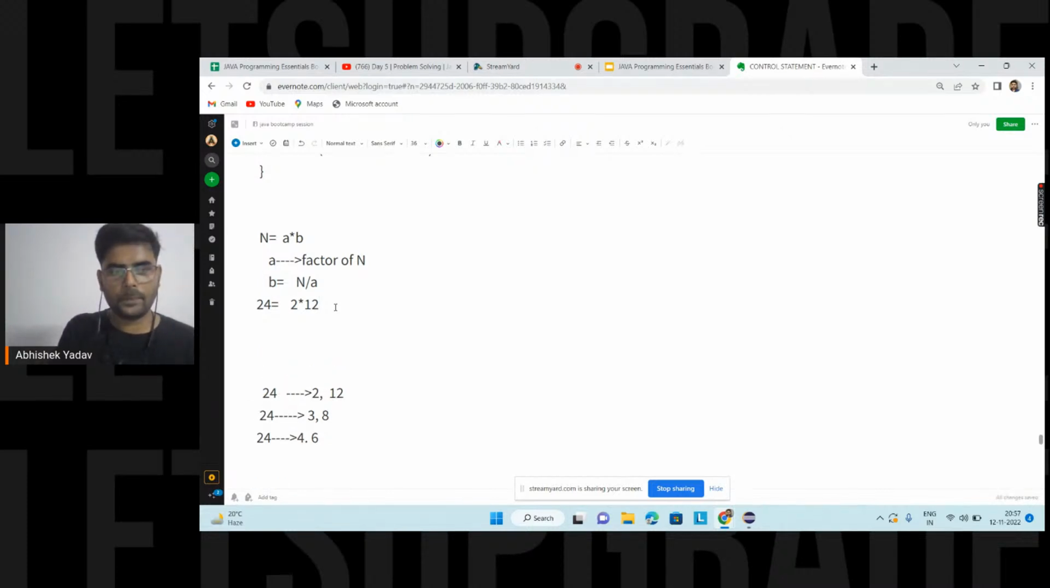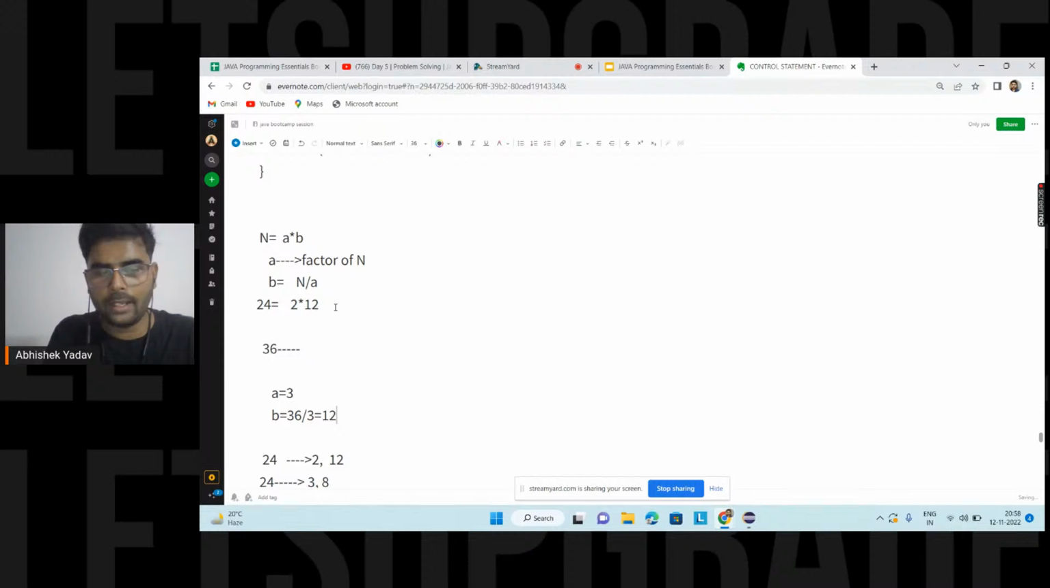So here, let's take 36 again. Let's say the value of a is 3. I know 3 is a factor of 36, right? So the next factor, the value of b, is 36 divided by 3, that is 12. Right, everyone? So if you know one factor of n, you can easily calculate the next factor also.